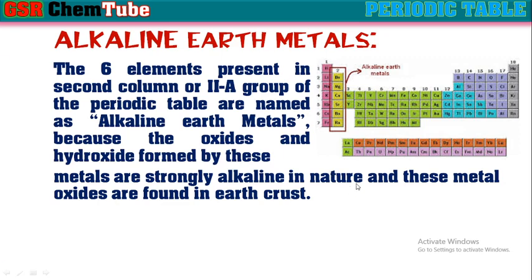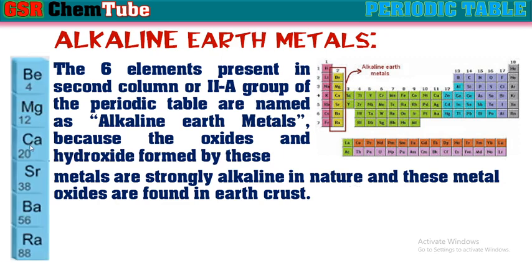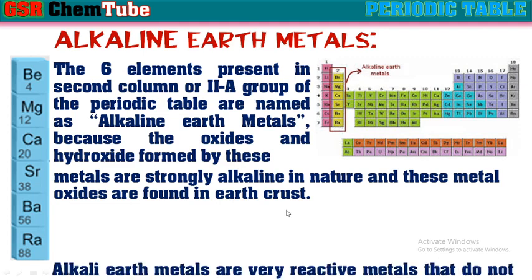Hence these elements, beryllium, magnesium, calcium, strontium, barium and radium, are known as alkaline earth metals. That means they also form strong bases, and they exist in the form of oxides in the earth crust, and hence these are known as alkaline earth metals.